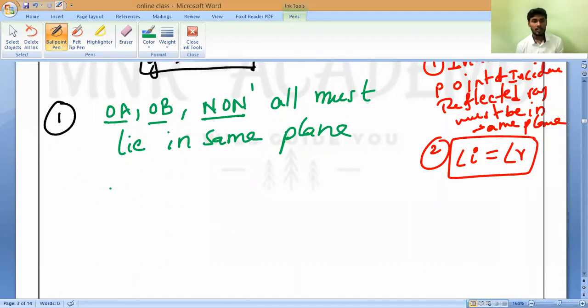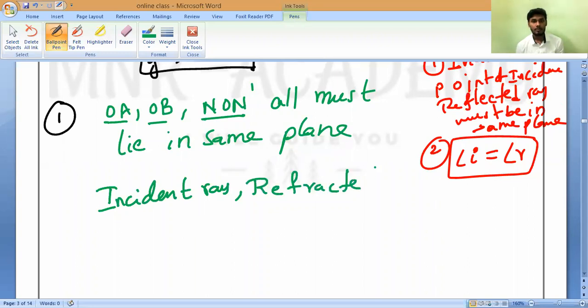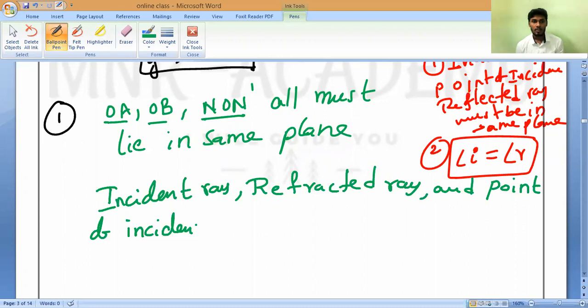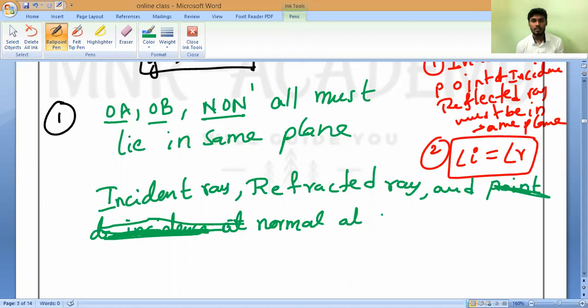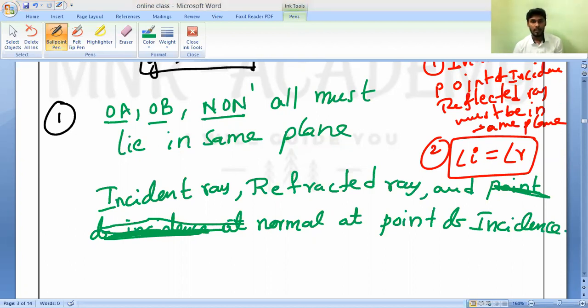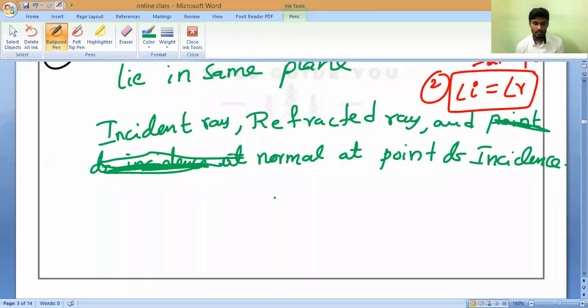According to the first law of refraction of light, the incident ray, refracted ray, and normal at the point of incidence all lie in the same plane.